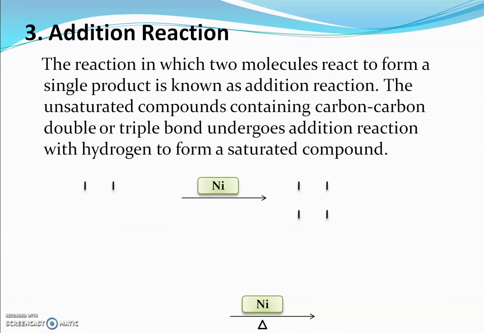The unsaturated compounds containing a carbon to carbon double bond or carbon to carbon triple bond undergo addition reaction with hydrogen to form a saturated compound. We can say that the addition reaction is the characteristic property of unsaturated hydrocarbons.